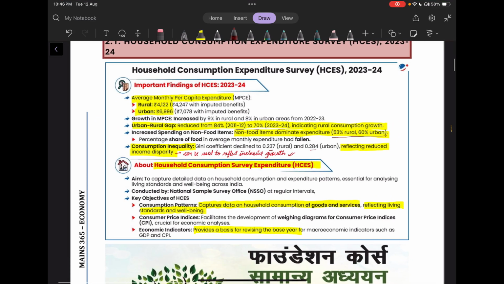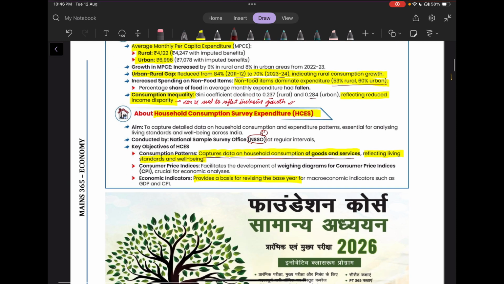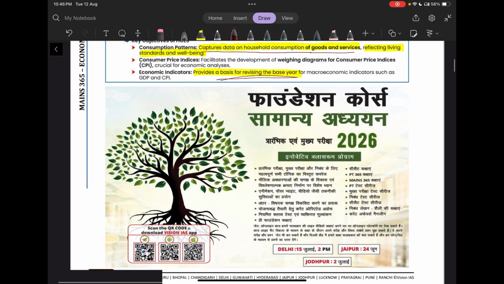Then some facts about the household consumption expenditure survey. It is basically conducted by NSSO. This is more prelims specific. What are the key objectives? So the objectives are: it captures data on household consumption of goods and services, which reflects the living standards and also gives insights about well-being. It also provides a basis for revising the base year.